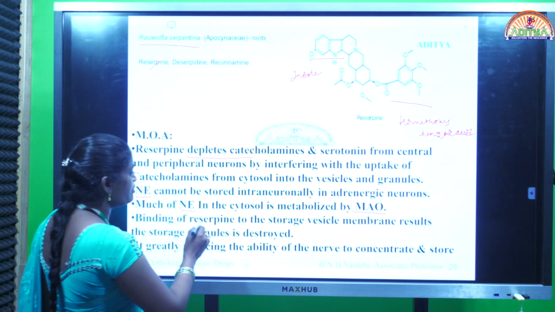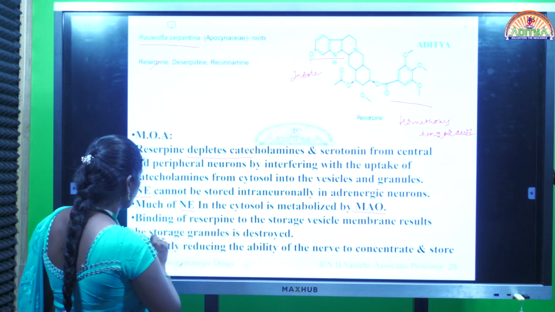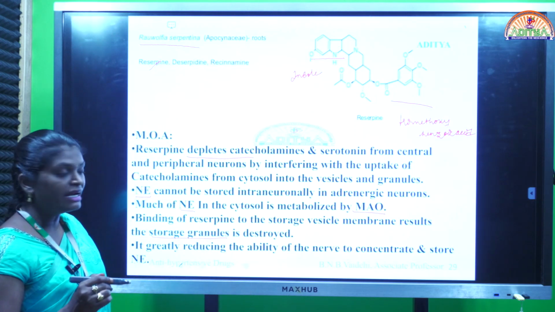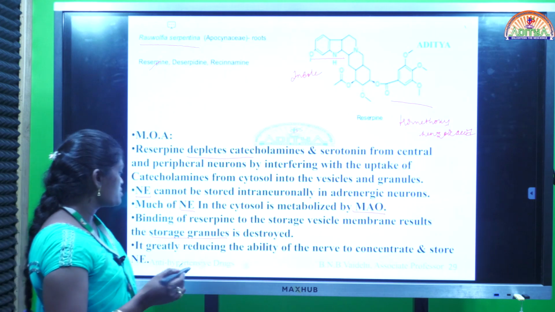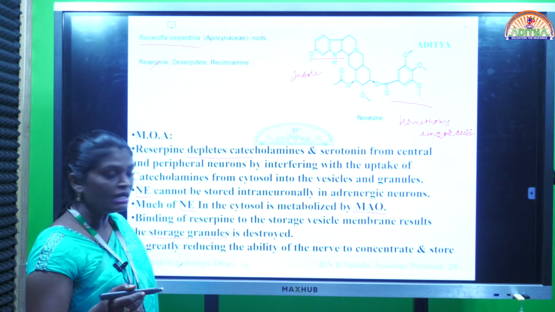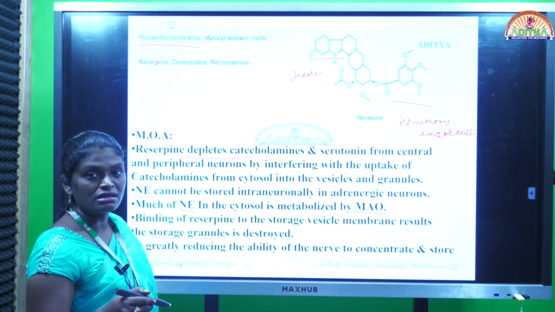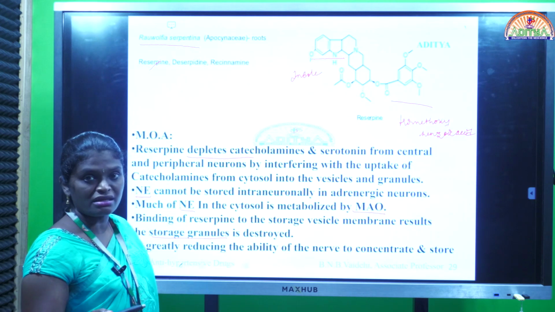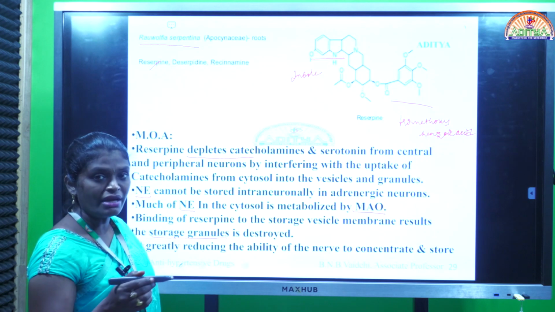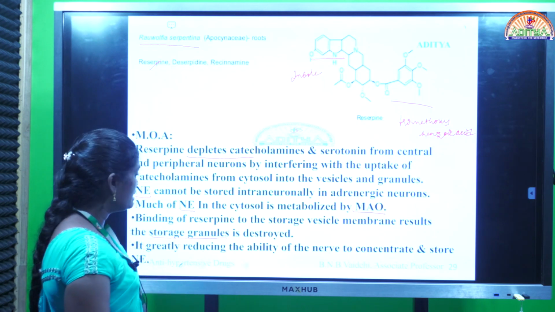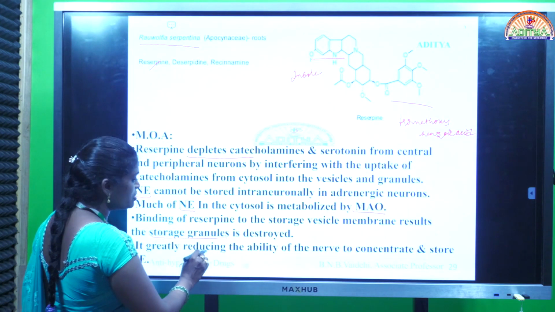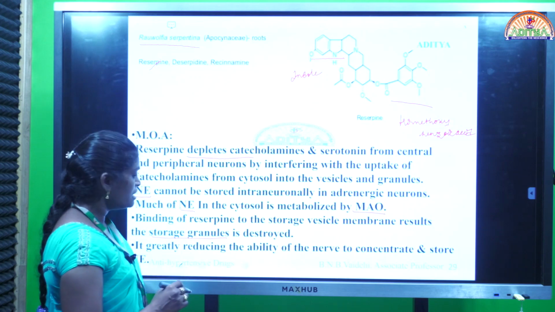Next, binding of reserpine to the storage vesicle membrane causes the storage granules to be destroyed. Whenever the drug binds with the storage vesicles, the composition or property of the storage vesicle membrane is altered and damage of the storage granule occurs, which results in release of catecholamines. The released catecholamines undergo metabolism by monoamine oxidase, and finally it results in destruction or depletion of catecholamines. And one more thing, it greatly reduces the ability of the nerve to concentrate and store